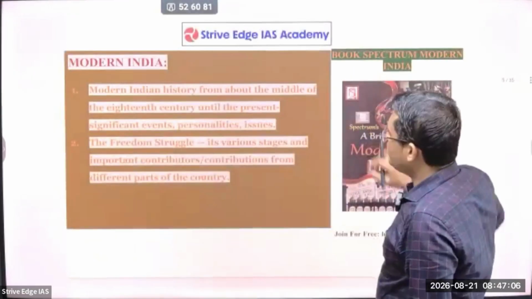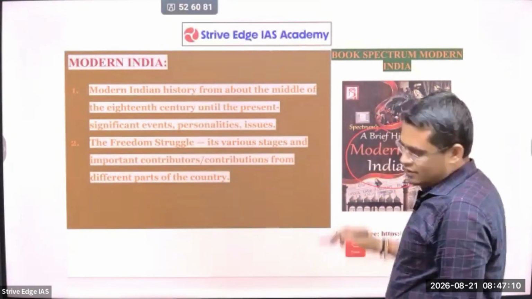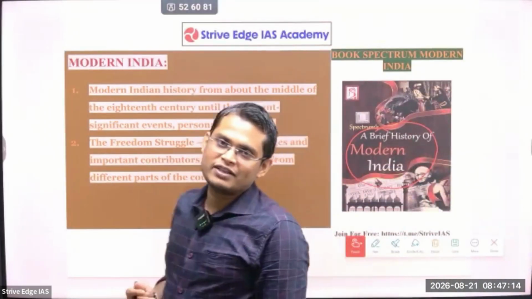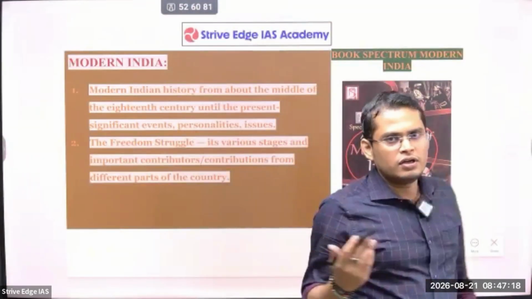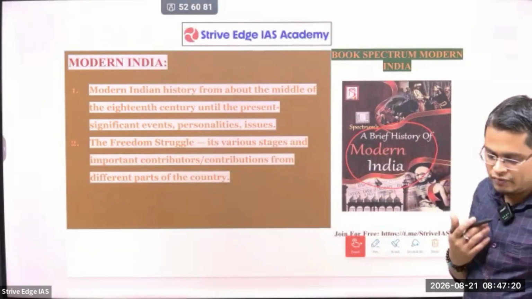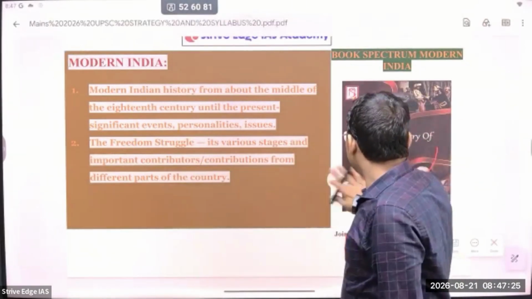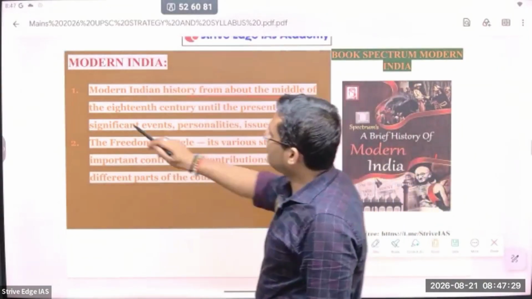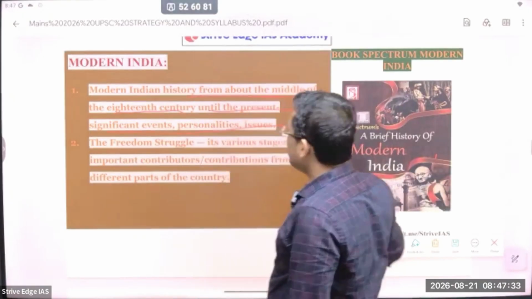So next is modern Indian history. Generally people refer to this book. It's a good book. देखो, this is, I'll not say the best book, but it's a good book because everything is given in a systematic and structured way. If you are studying NCERT and all, they are not in a structured and systematic way. They are random stories, but this is given in a systematic and structured way because that is what reduces our effort. So modern Indian history from about the middle of the 18th century until the present: significant events, personalities and issues.